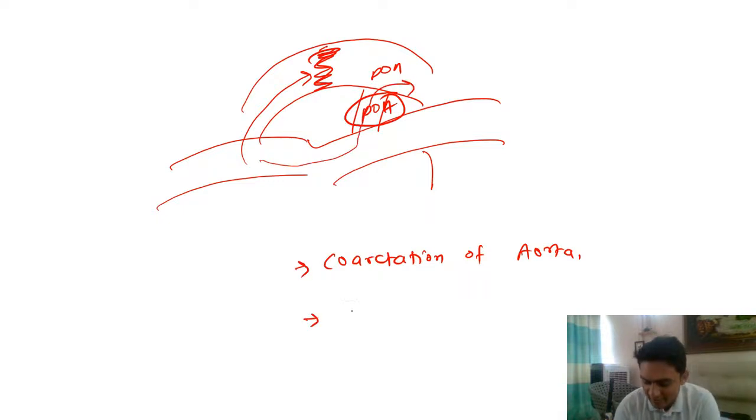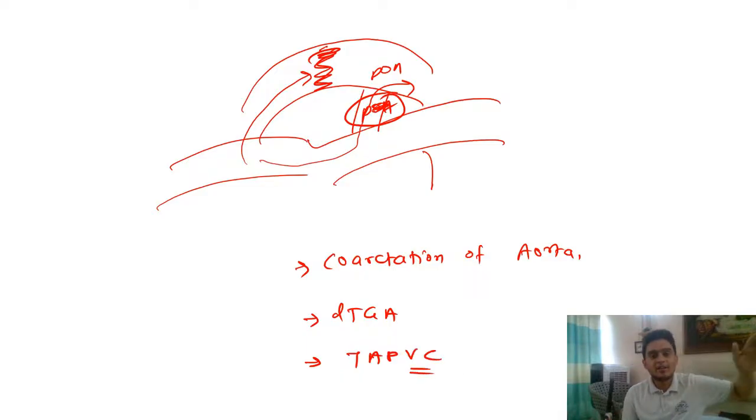If you have TGA, transposition of the great arteries, how will the two systems, systemic and pulmonary, meet? Through PDA. When you have a parallel circulation, we call it DTGA. So in TGA, you need to keep PDA open. If you have TAPVC, total anomalous pulmonary venous circulation, the blood is going to the lungs and coming back to the right side of the heart, not going to the left heart. So how will it go to the left heart? Through PDA.